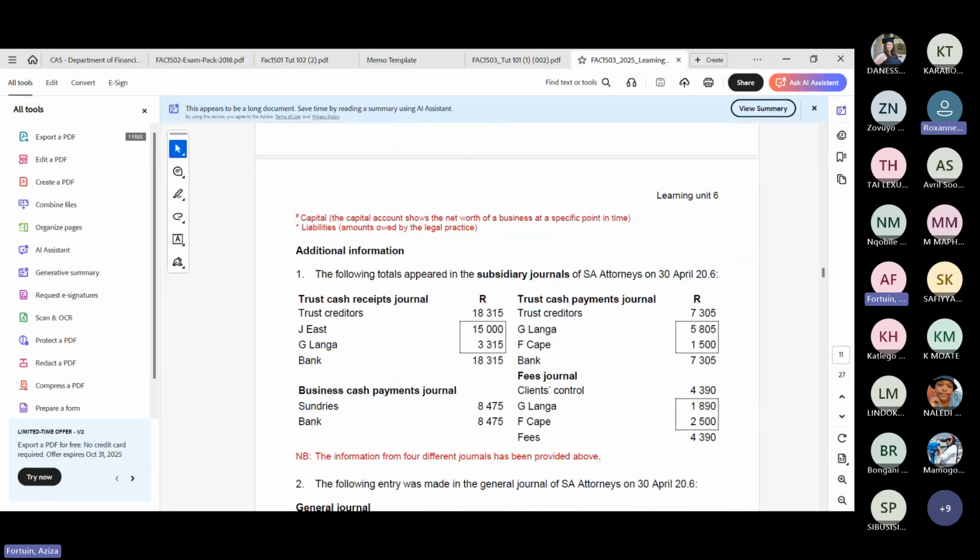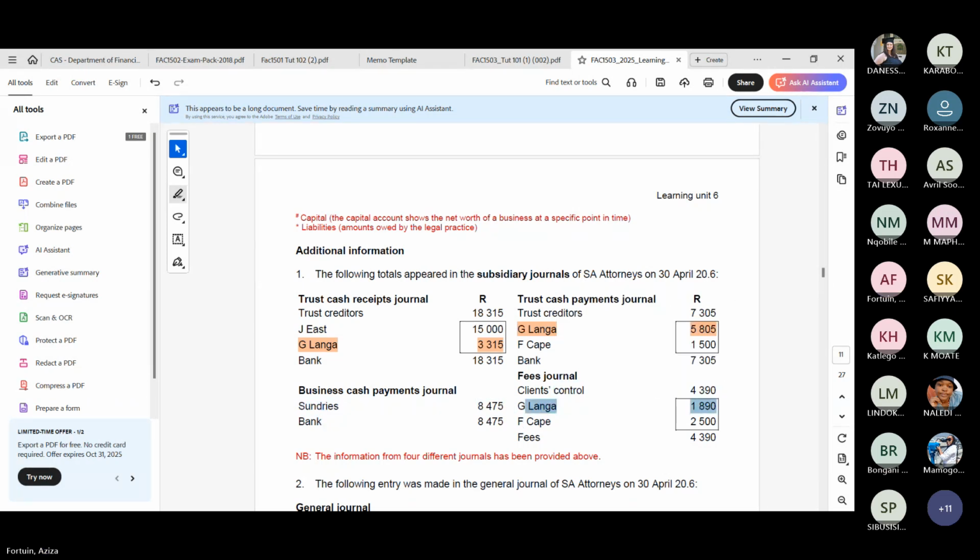Because we're dealing with Langa here, there's Langa's amount that I was speaking to now. We're doing it individually, so we're going to do it for J East, for G Langa. Now, this year, this was part of Langa's trust creditor. There won't be a trust bank for Langa, but here in his client ledger you can see Langa.